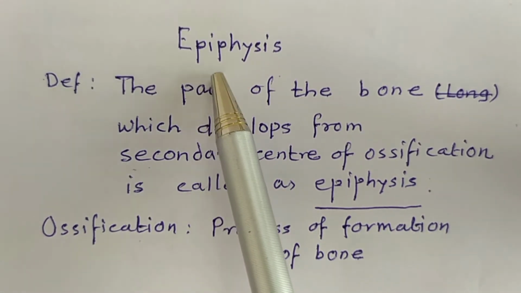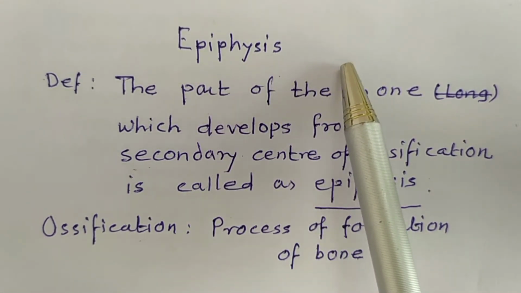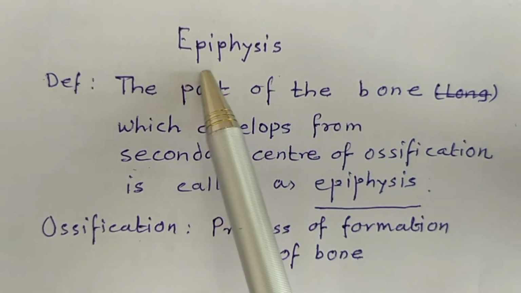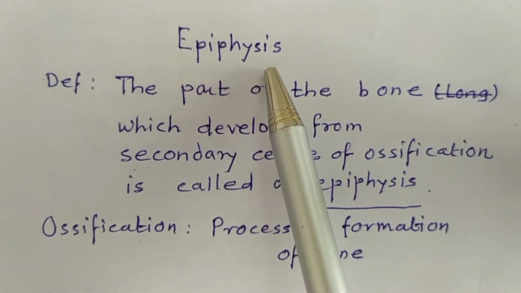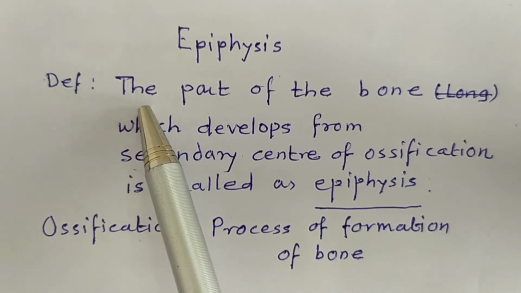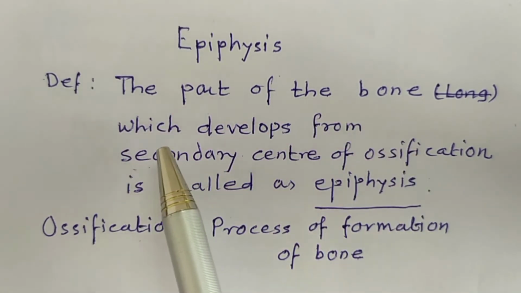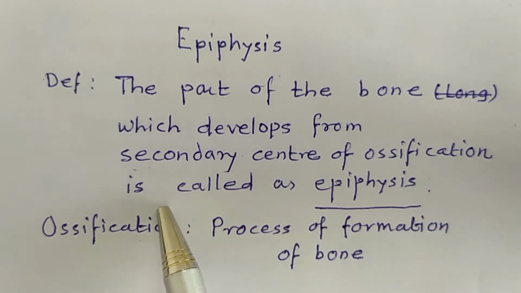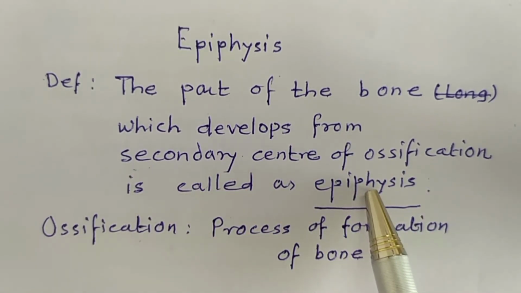Namaskar. Today we will see epiphysis. Epiphysis is usually the end of a long bone which develops from a secondary center of ossification, but it is not always the end of a long bone. So the definition is: the part of the bone which develops from a secondary center of ossification is called epiphysis.